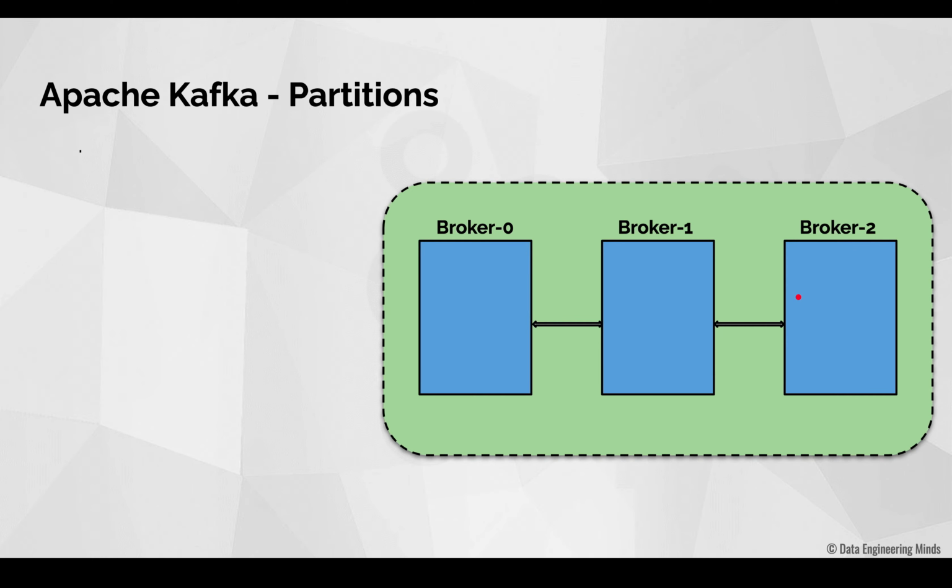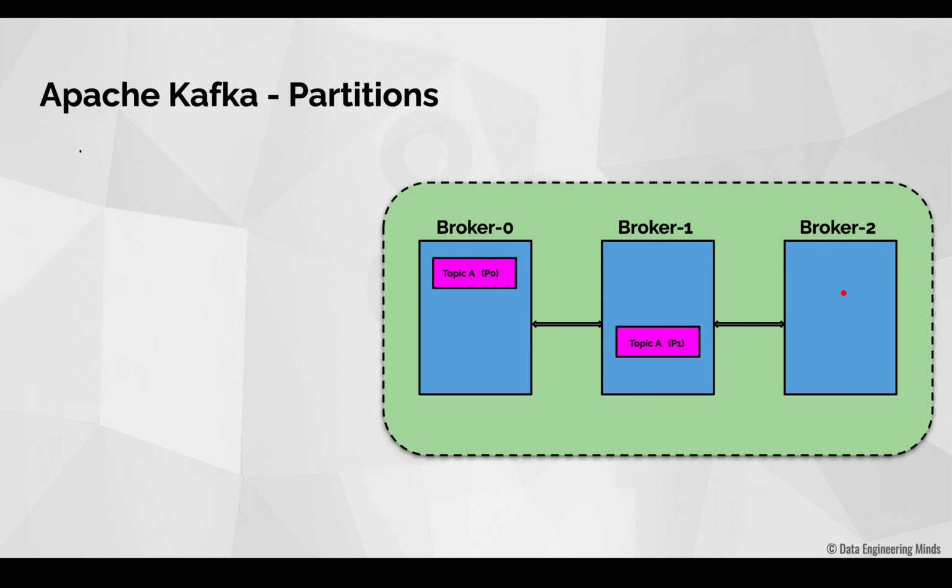Normally, Kafka does not store all the data belonging to each topic under a single file. Instead, it divides a topic into a set of partitions and stores the data under such partitions. For example, if there is a topic A, while creating this topic, I will ask Kafka to create this topic with 2 partitions. Accordingly, Kafka will create 2 partitions for this topic A, P0 and P1. For this topic, one partition will be created in broker 0 and the other partition will be created in broker 1. Here we are using a 3-node Kafka cluster, right?